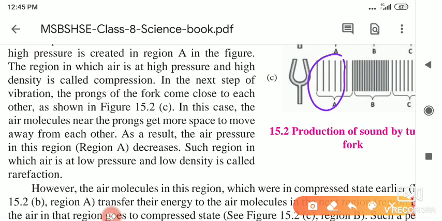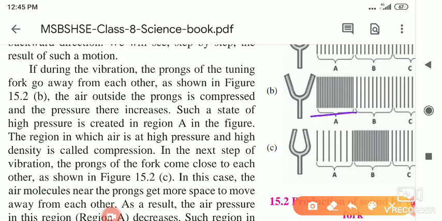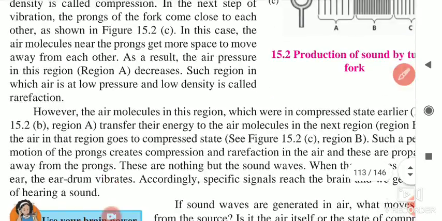The low density and low pressure region is called a rarefaction. So this is called compression and this is called rarefaction. Here this is called compression and this is rarefaction. In this way, what happens?